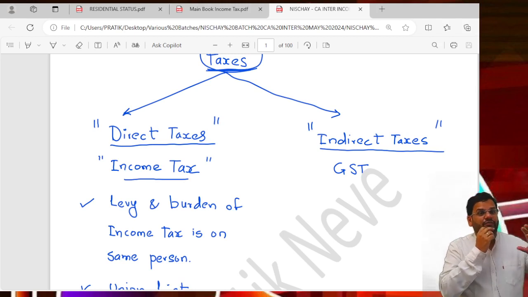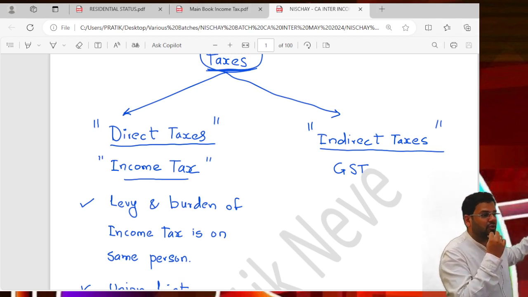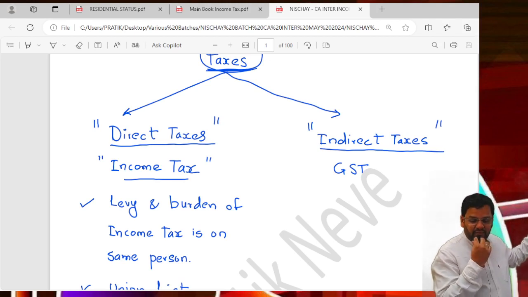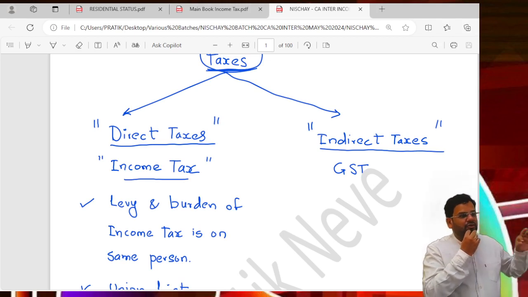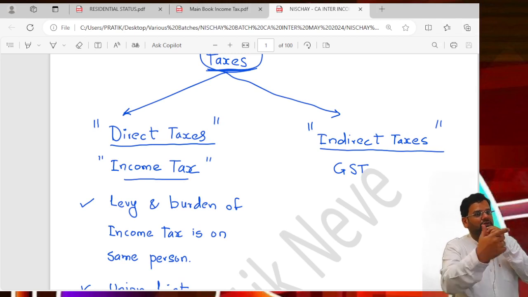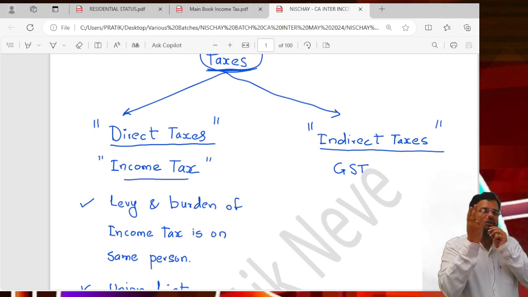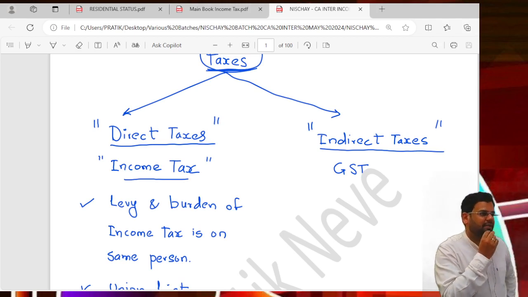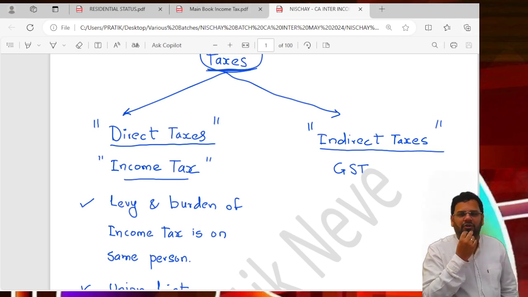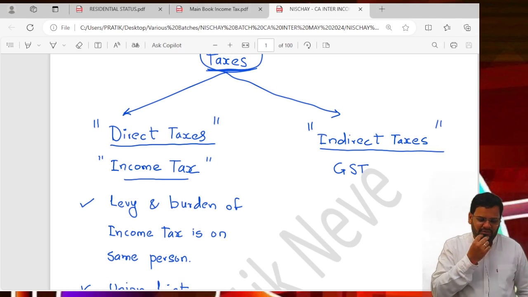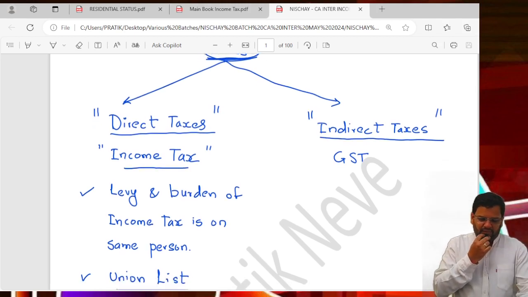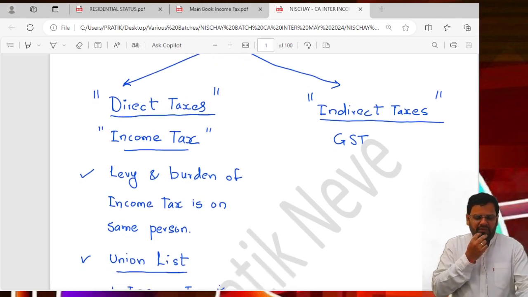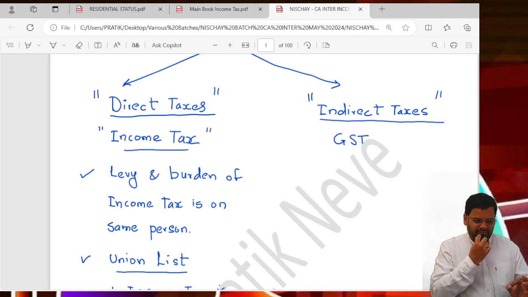So what is the basic feature? Its levy and burden is on the same person. You have seen in GST the burden was passed on to the end consumer. Here there is no passing off of burden. It is my tax, I will pay that tax. That is income tax. You cannot pass on the burden to anyone. It's not possible to pass on the burden. So the levy and burden of income tax is on the same person, and